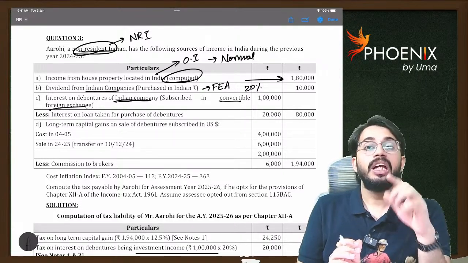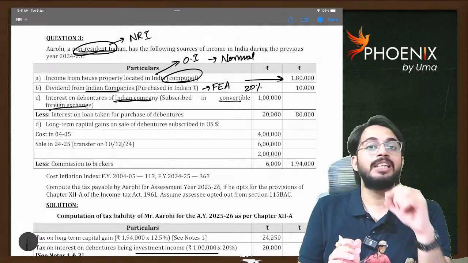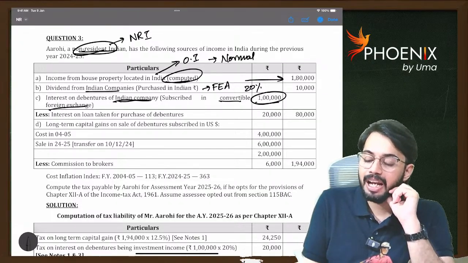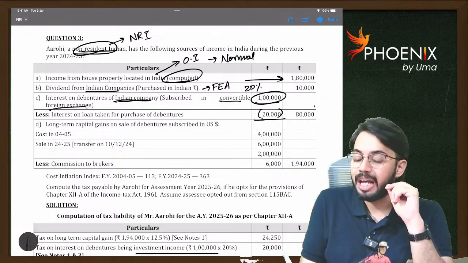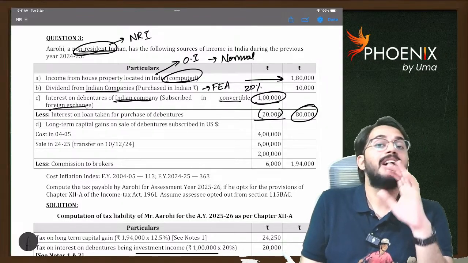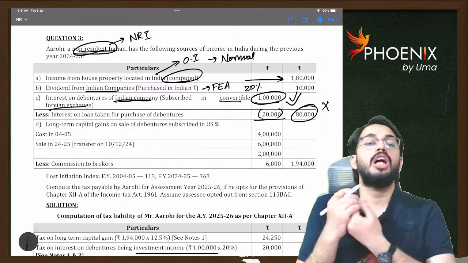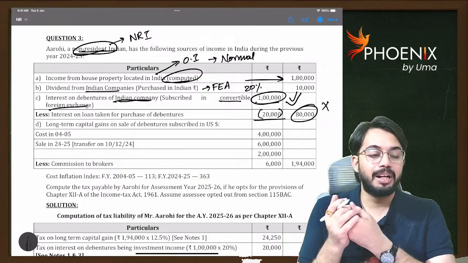I told you, investment income for foreign exchange asset is taxable on gross basis. Income is 1 lakh, expenditure is 20,000, net income is 80,000. Tax is not applicable on 80,000, tax is applicable on gross basis, 1 lakh rupees. Are you able to understand?